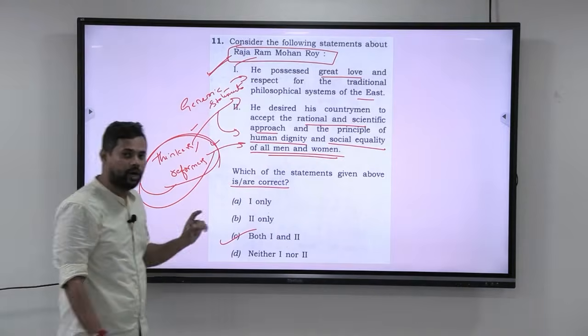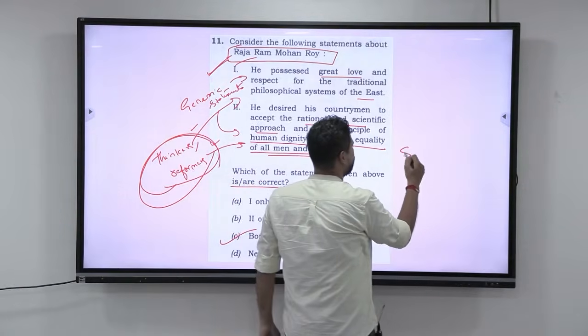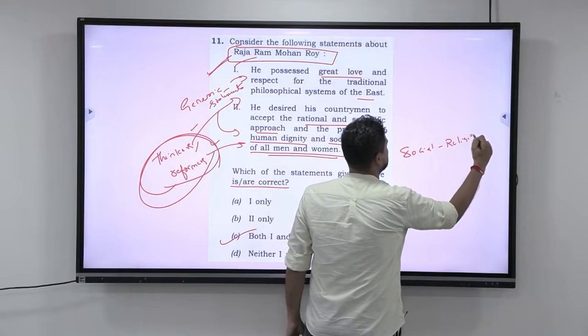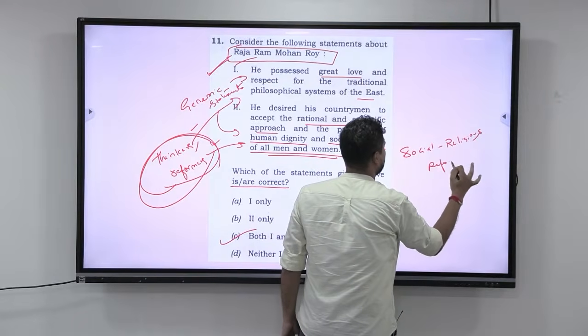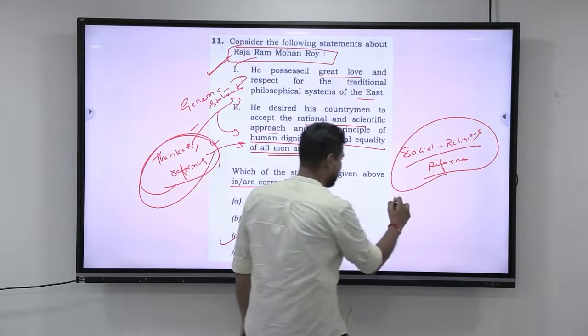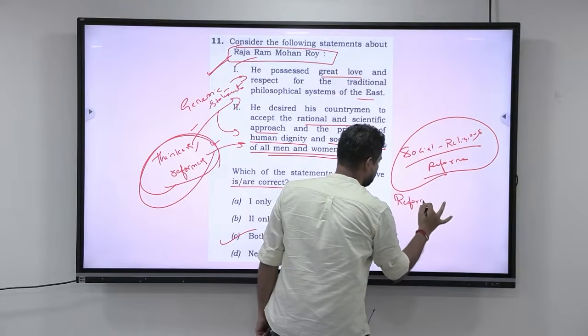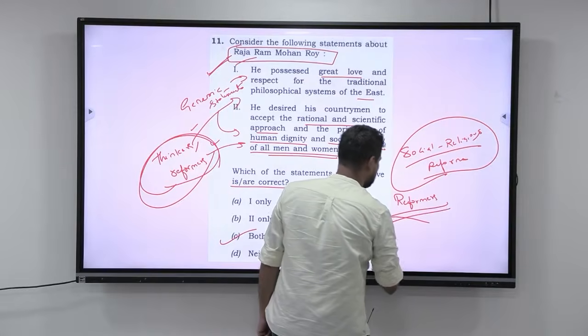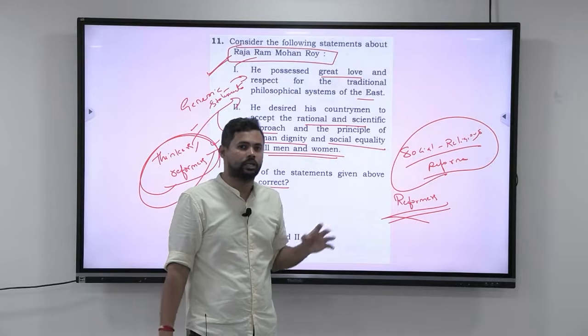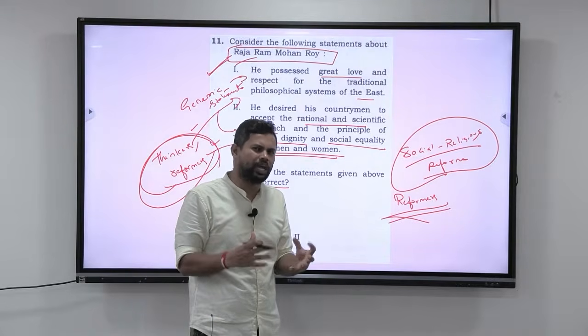However, in modern India, socio-religious reforms is a very, very important chapter. So make sure that you learn the socio-religious reforms. Many reformers and important thinkers come here, so make sure that you know them. For example, Ram Mohan Roy, Ishwar Chandra Vidyasagar. These are very, very important thinkers that you should have some idea about.